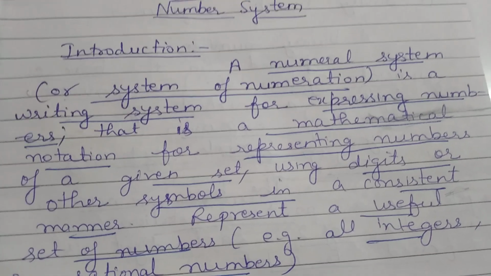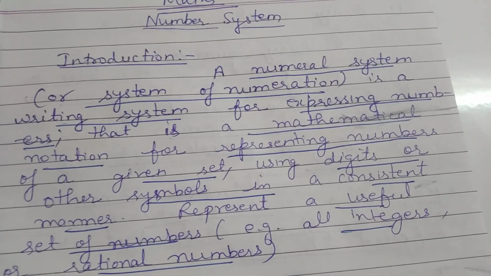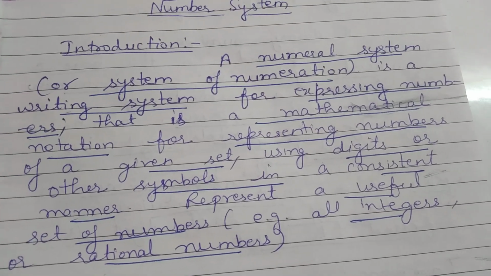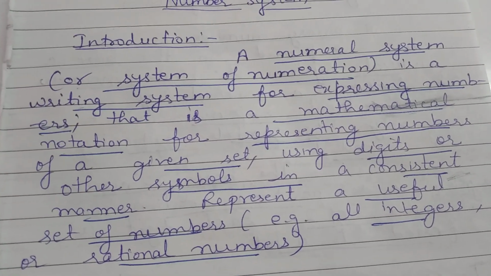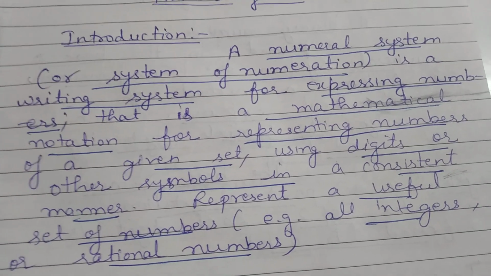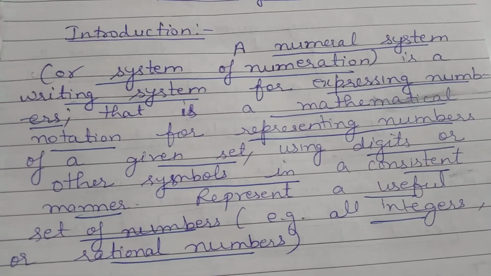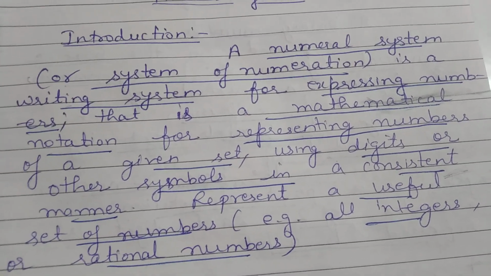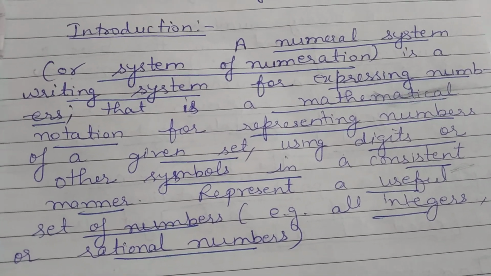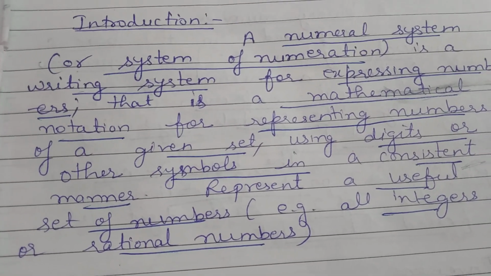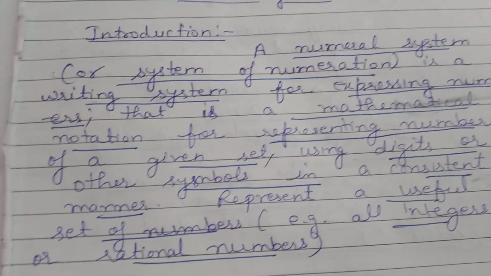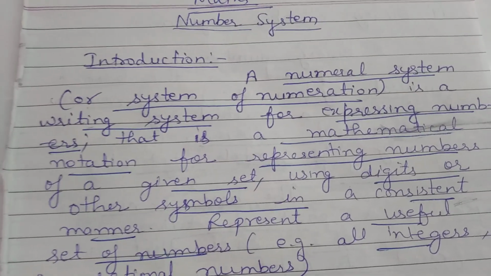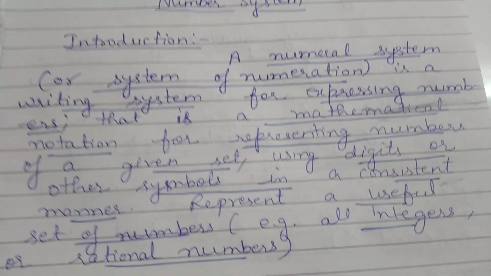Okay, so a numerical system or number system is a writing system for expressing numbers, or a mathematical notation for representing numbers of a given set using digits or other symbols in a consistent manner. It is used to represent a useful set of numbers, for example all integers. It means that all rational numbers or all integers are included in the number system.